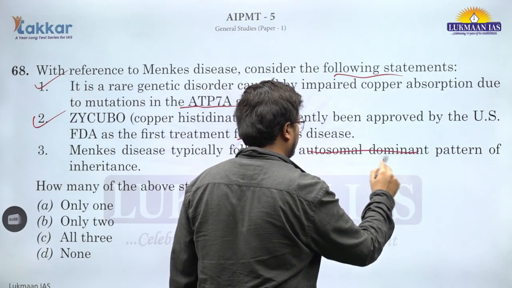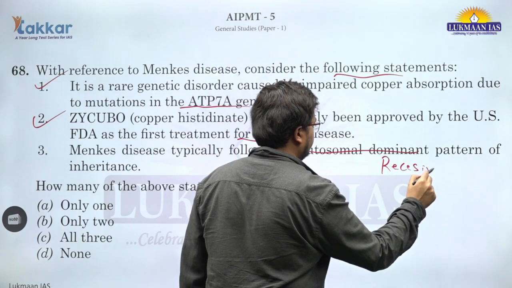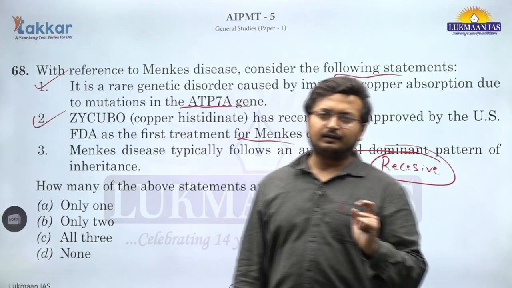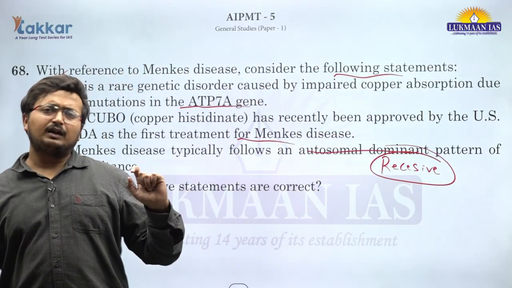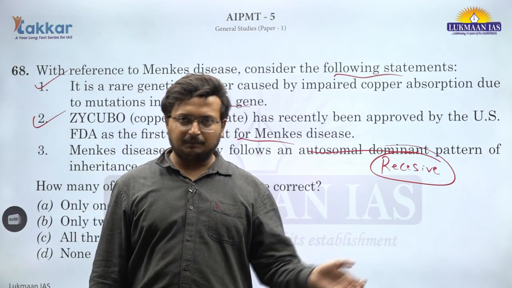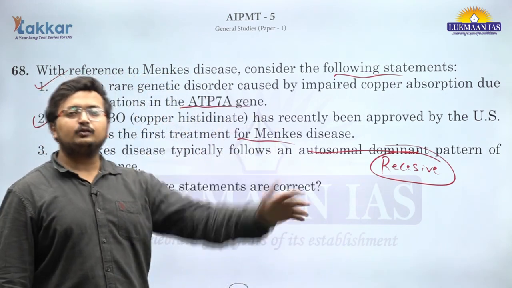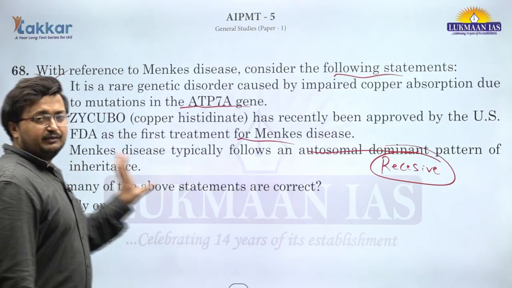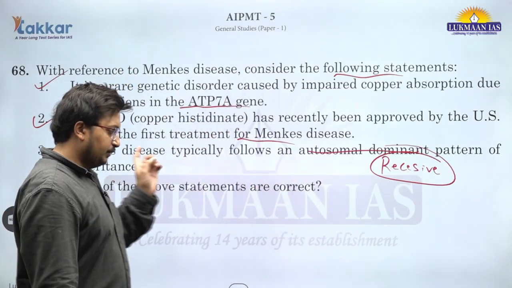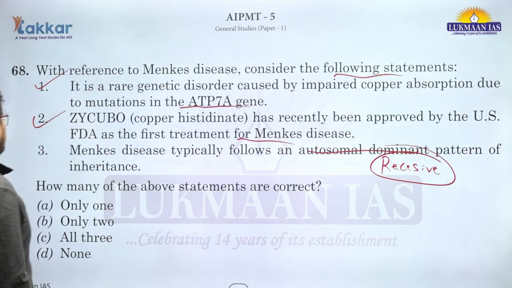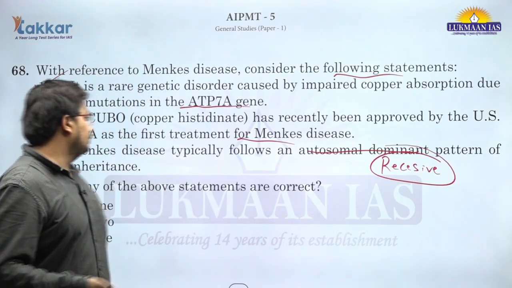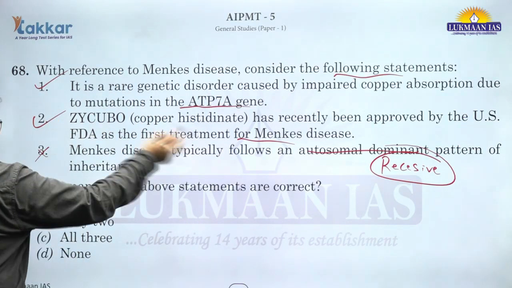Menkes disease typically follows an autosomal dominant pattern? No, it follows a recessive pattern. That means the recessive part of the gene is creating those defects. Obviously it is technically not threatening, because if mating happens with a correct partner, the defect may get superseded by the dominant gene. However, if genetic defects are seen, then this particular drug has been approved by the US FDA. It is related to copper absorption, inefficiency in copper absorption. This is incorrect. It is related to the recessive part.